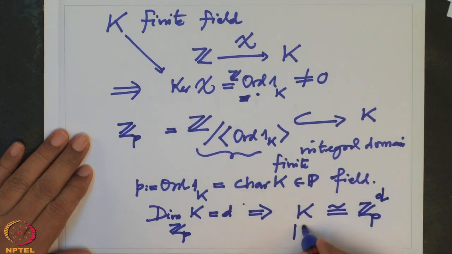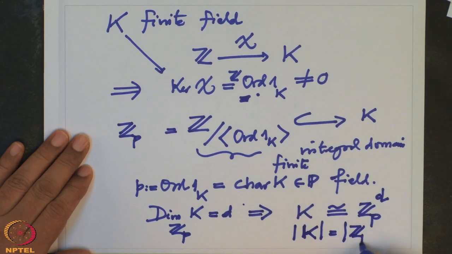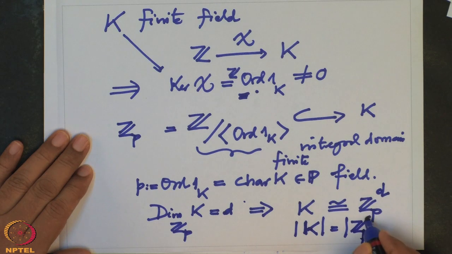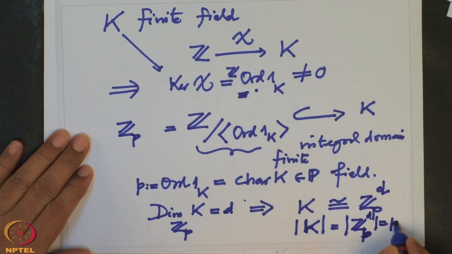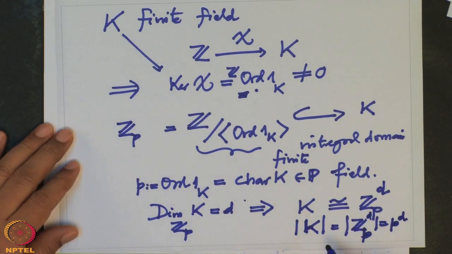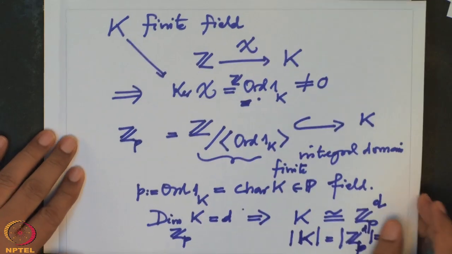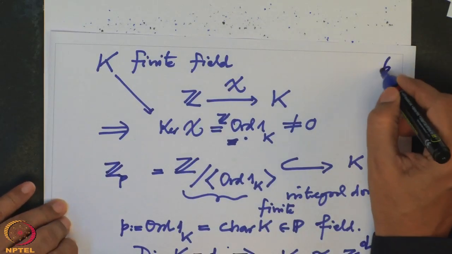That means the cardinality of K is precisely the cardinality of (Z mod p) to the power d, which is p to the power d. So what did we prove? We have proved that if K is a finite field, then the cardinality must be a power of p.